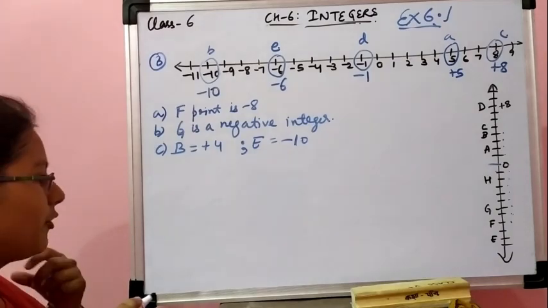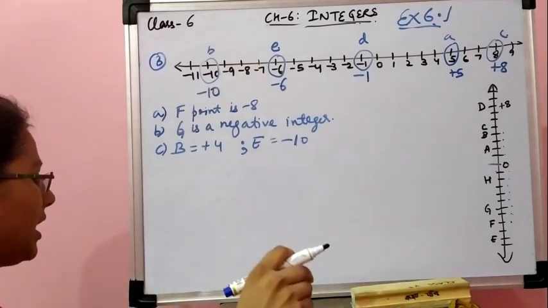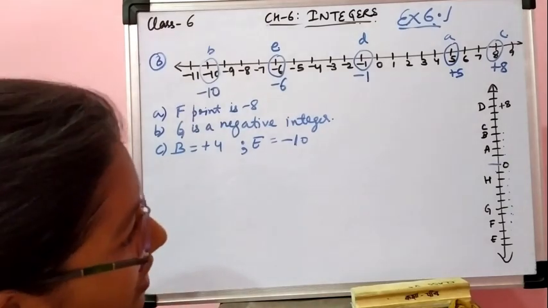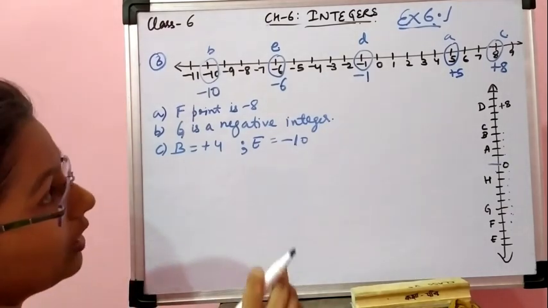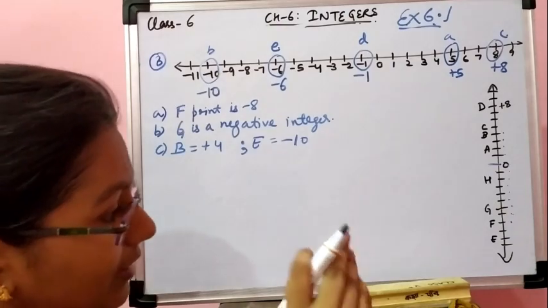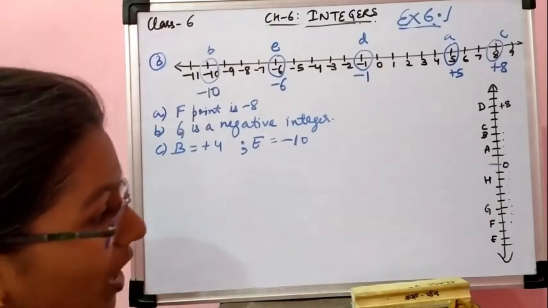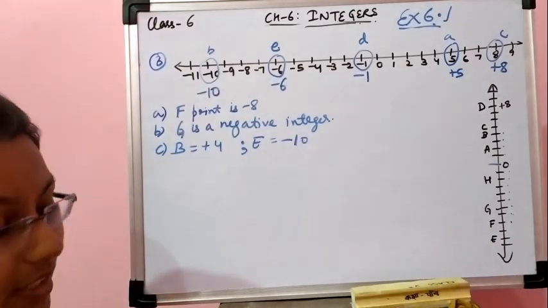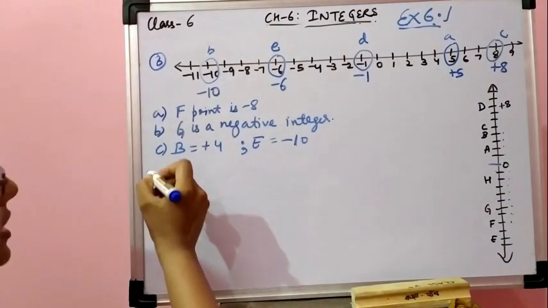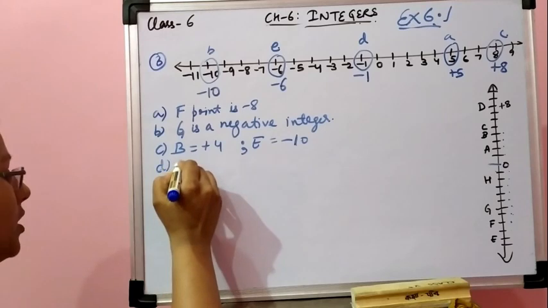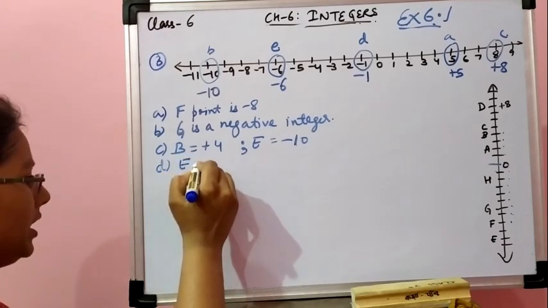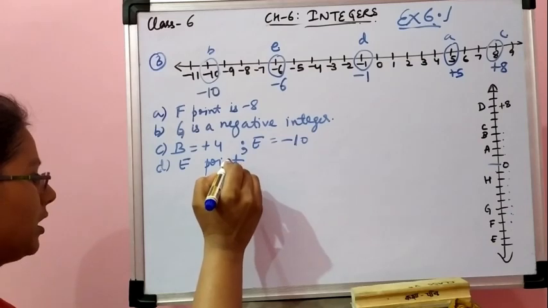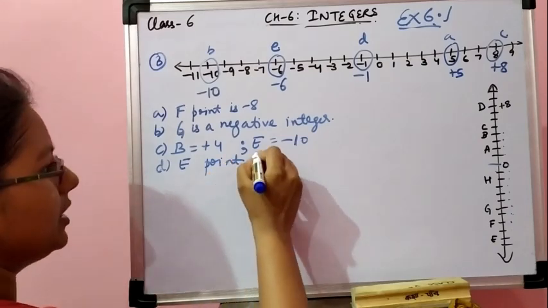Now next is which point marked on this number line has the least value? सबसे कम वैल्यू किसकी है? So we know that in integers the negative numbers are the least, and among the negatives the number which is bigger, that is least. So E is the least value. Okay, so what we will write? E point has the least value.